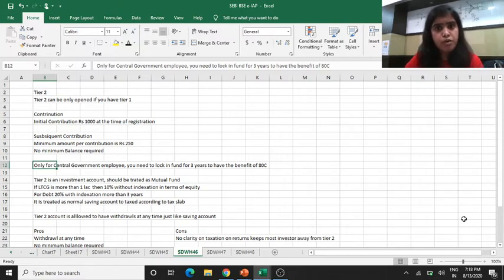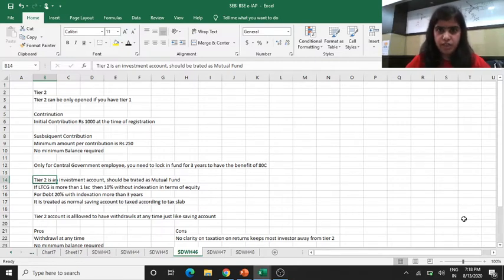If you want to put money in Tier 2, there is no compulsion of withdrawal or of keeping your money in, which means you can withdraw money at any time. But still, if you want the tax benefit, then you need to keep your money in for at least 3 years. This is one of the important rules. But if you don't want the tax benefit, how will the taxation happen? Then it will be treated as a mutual fund.